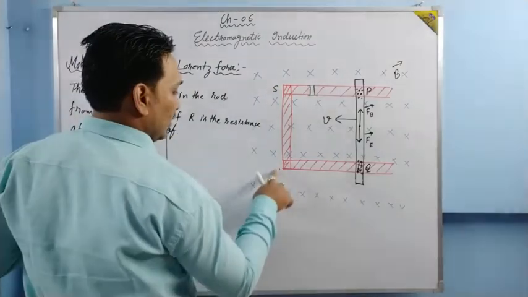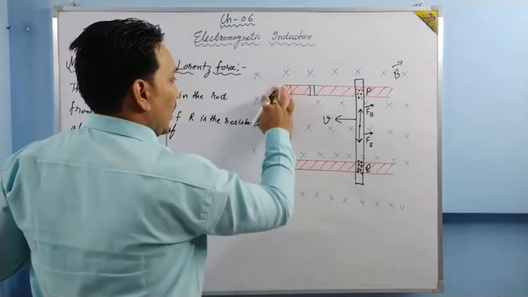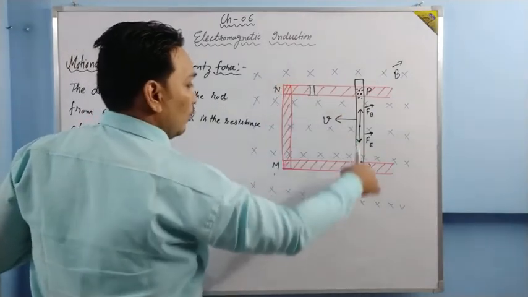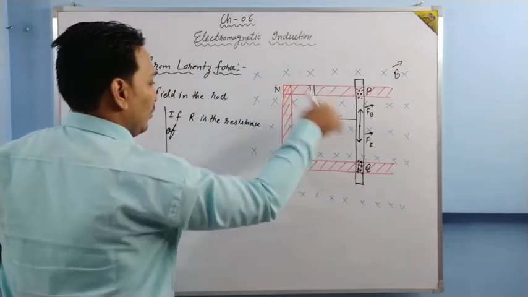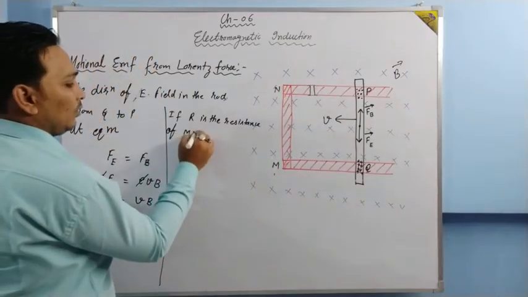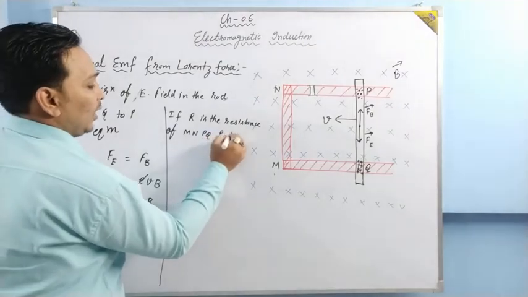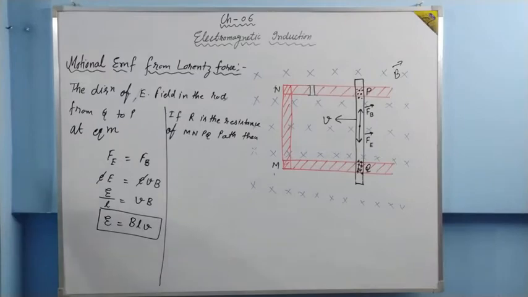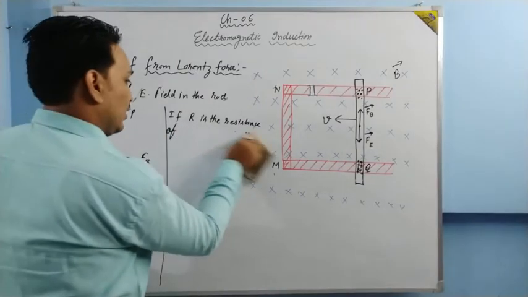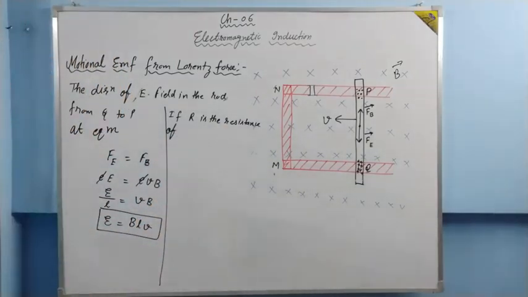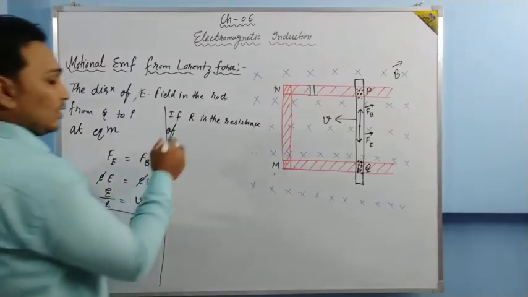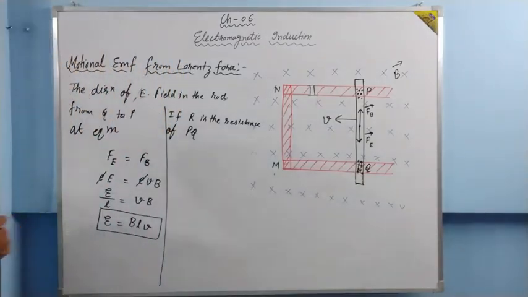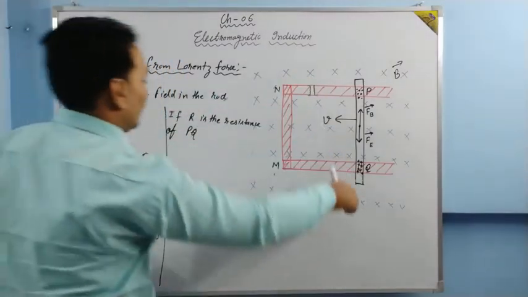PQRS could not be because R is the resistance. MNOP. Okay, MNPQ. No problem. MNPQ path. Then, or just suppose, let us not make this complicated. Let this metallic piece be of zero resistance. Okay, only PQ is having resistance.